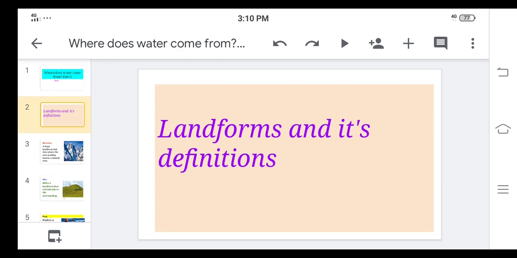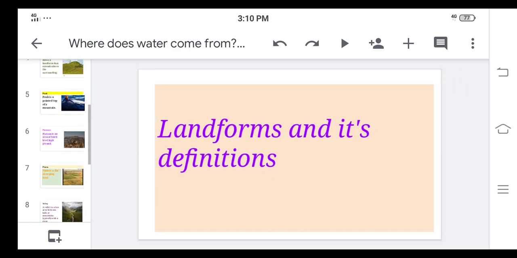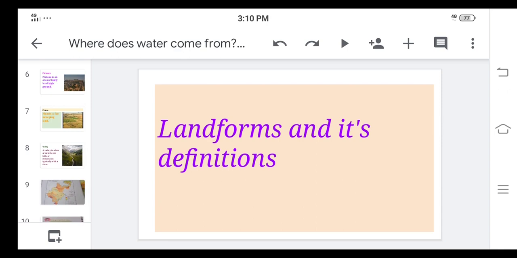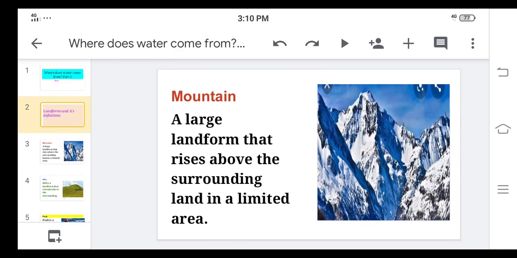Landform means everywhere whatever land is present on the earth, it is not the same everywhere. Somewhere it is low, somewhere it is high, somewhere it is flat. So according to that, landforms are decided. In this, mountains, hills, peaks, plateaus, hillocks, valleys, these are the different examples of landform. So let us see one by one.